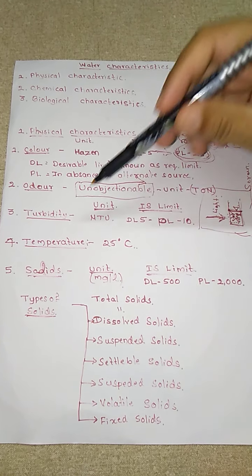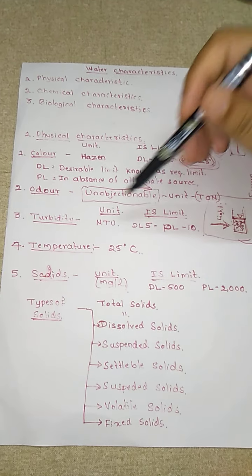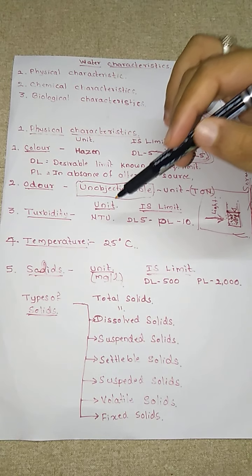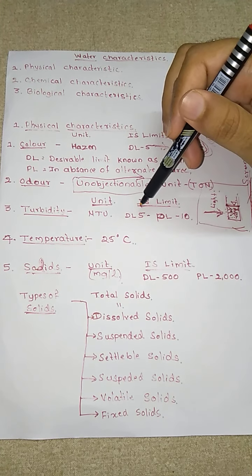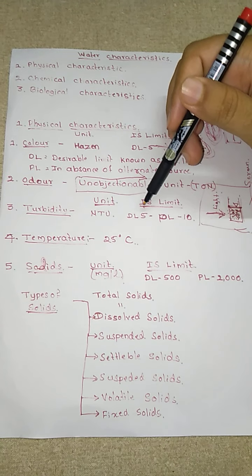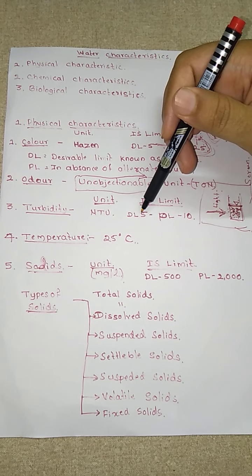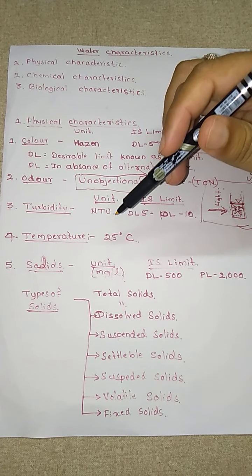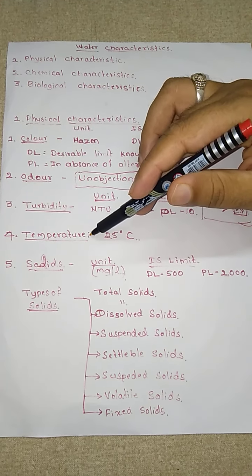I hope regarding the turbidity it is clear. The water should not be turbid. If you want to drink water, it should not be turbid. If turbidity is there, then it should be less than 5 NTU, and the permissible limit is 10 NTU.